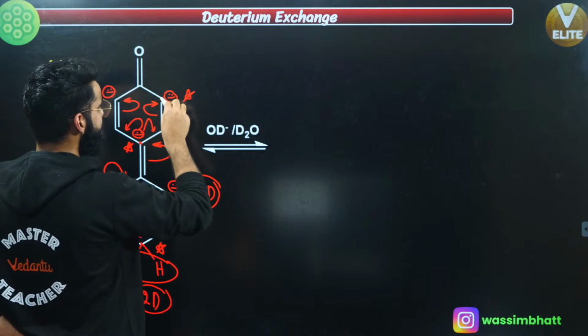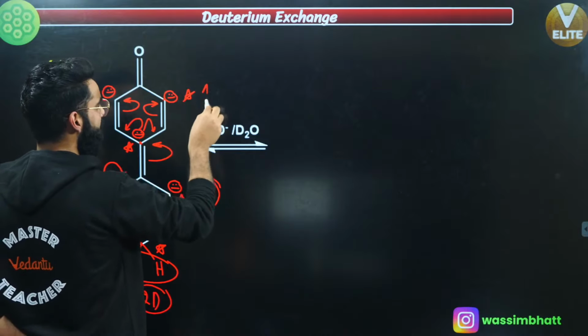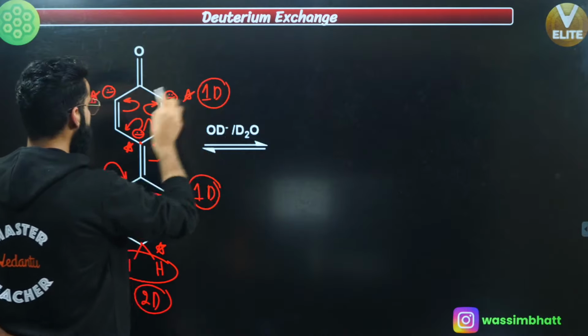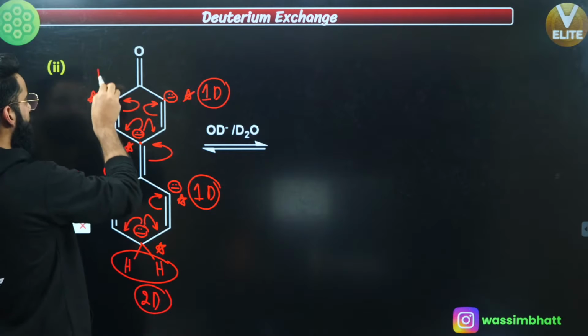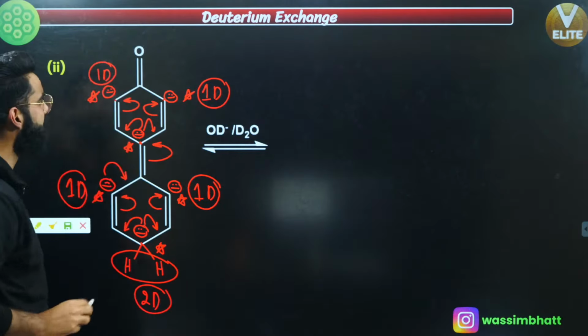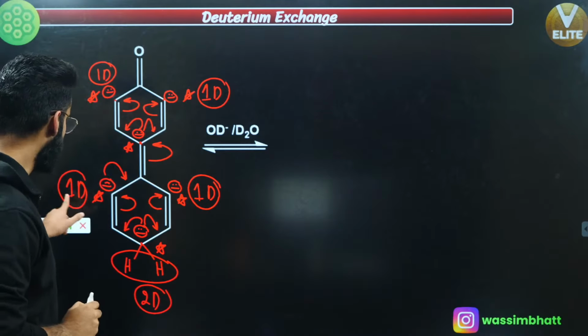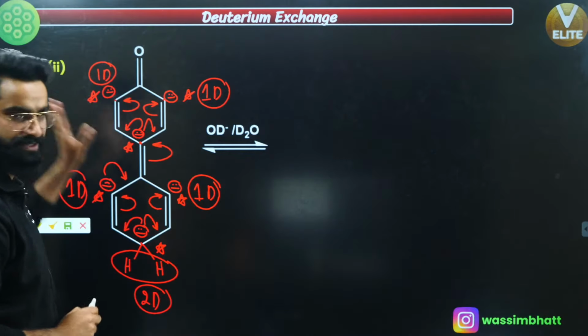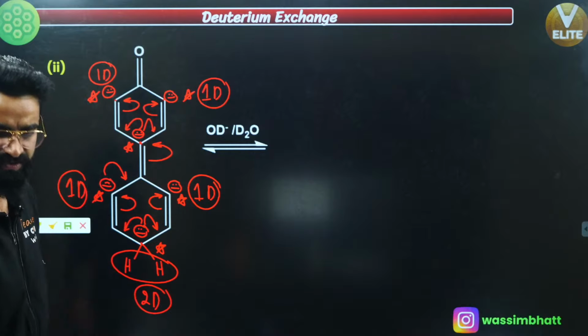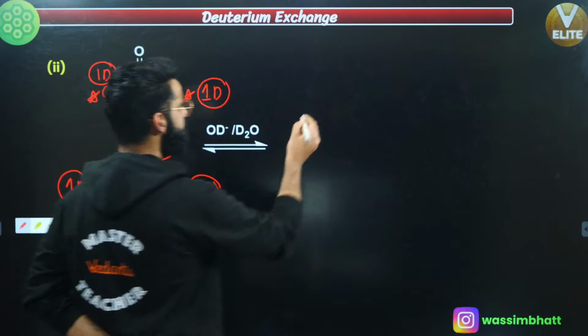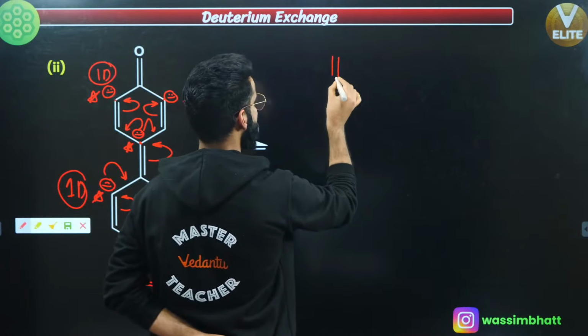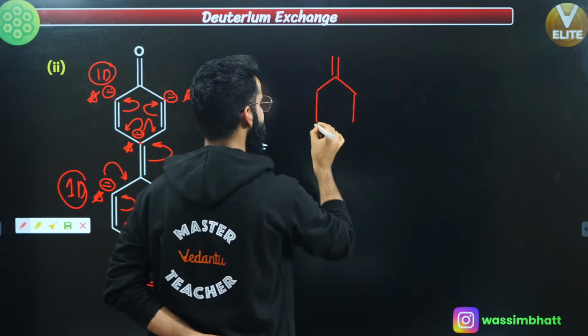Now this carbon is attached with one hydrogen. Replace that one hydrogen by one deuterium, and replace this one hydrogen by one deuterium as well. So how many deuteriums are you going to attach? 2, 3, 4, 5, 6. So you are going to attach 6 deuteriums. Okay. So finally, what will I be getting at the end? I'll be getting something like this.